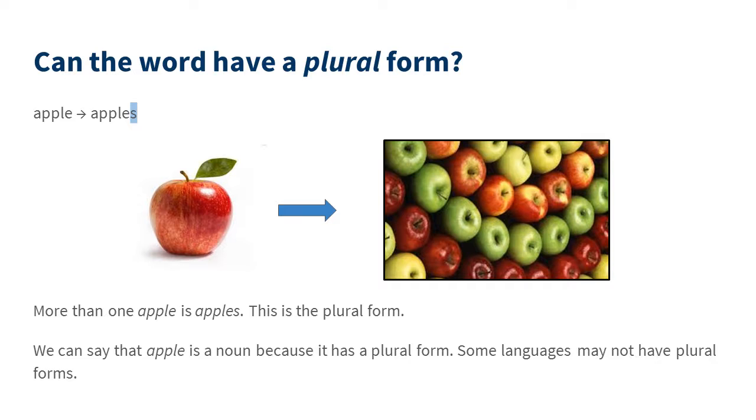Can the word have a plural form? The word apple has the plural form apples, and more than one apple is apples. That is the plural form. We can say that apple is a noun because it has a plural form. Some languages may not have plural forms.